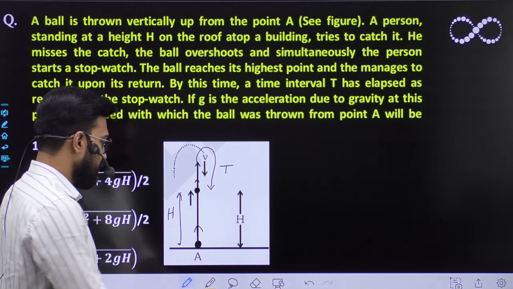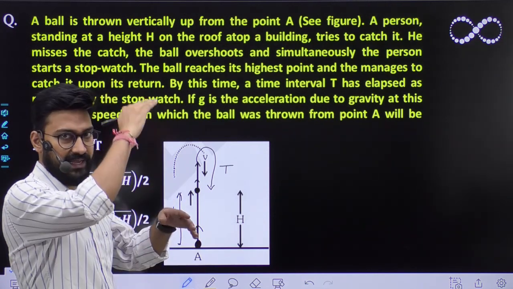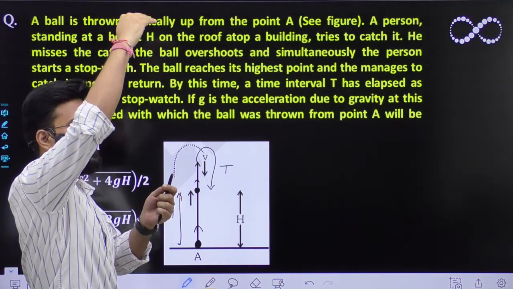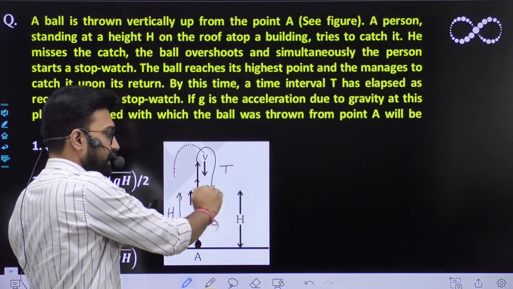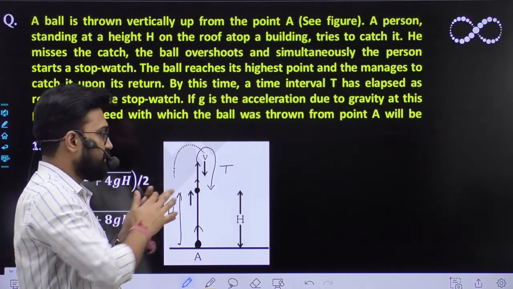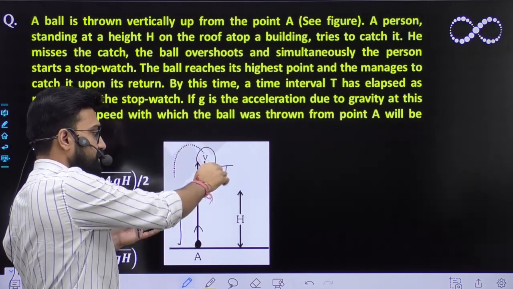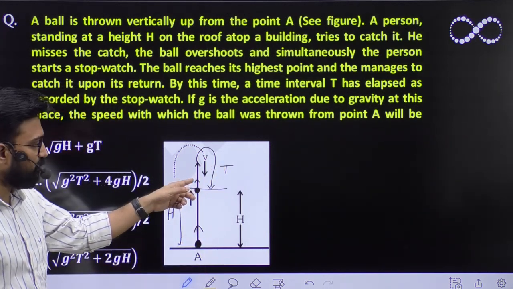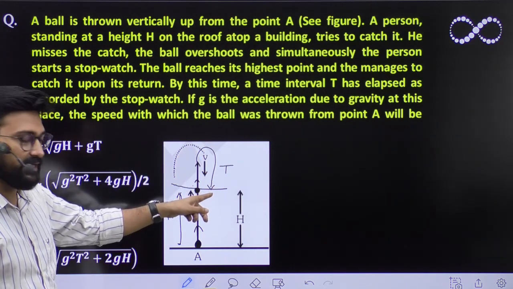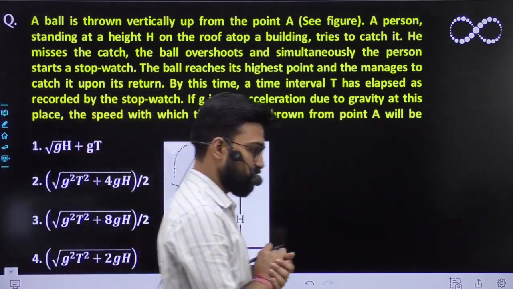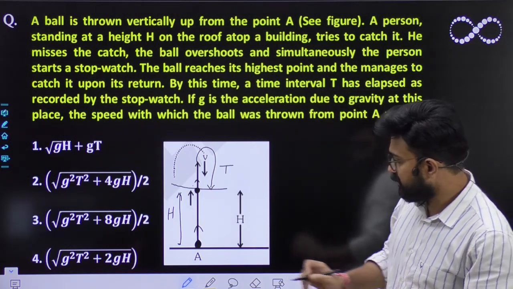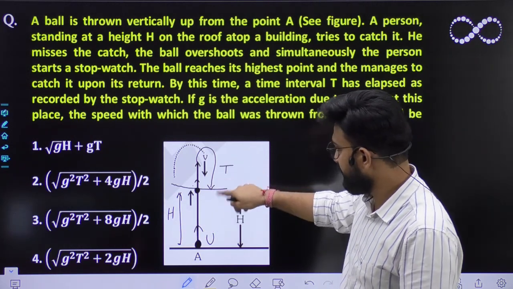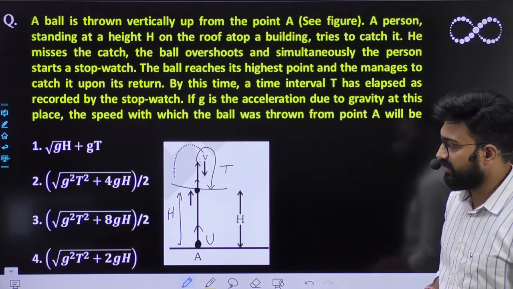So that means if it is going upward at a certain height h, he was trying to catch the ball, but he wasn't able to. So it goes to its maximum height, and again if it is coming to the same height, then he catches it. The time elapsed between going up till this point is capital T. So this is the only time elapsed while the ball goes from height H and comes back. So this is the time which is given to you. What would be its initial speed u in terms of capital H, T and small g? That you need to find out.